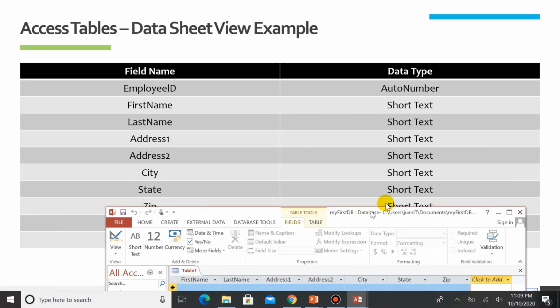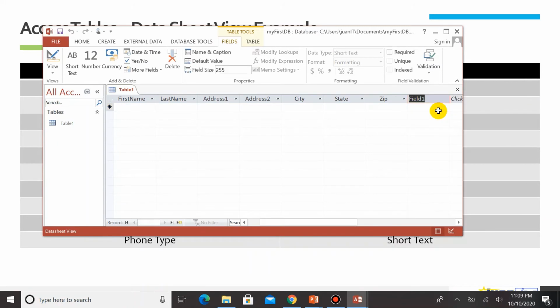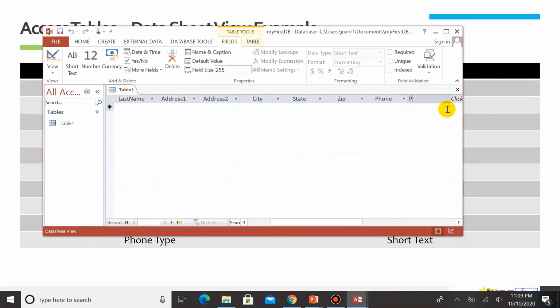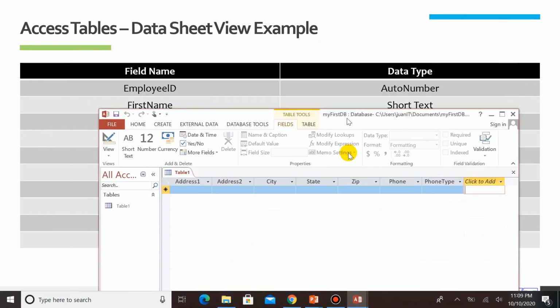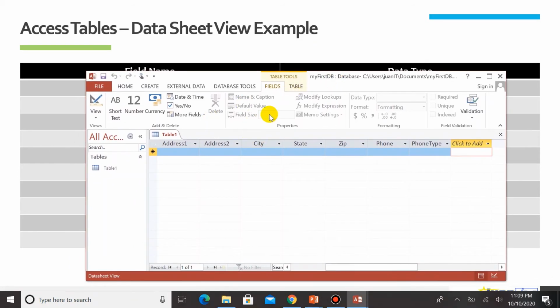Next is Phone and PhoneType. So Short Text for Phone, and the last one, Short Text for PhoneType. Just ensure your field name is just one word. All right, so we have successfully added and created a table inside our database named MyFirstDB.